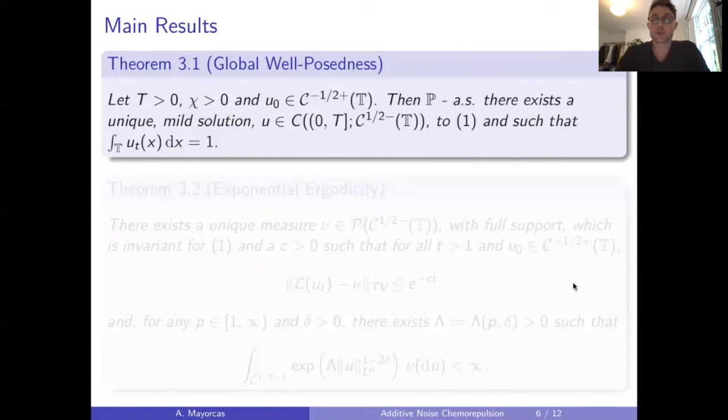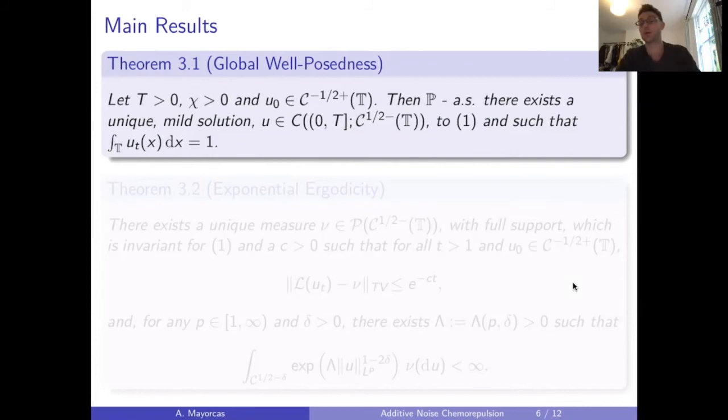So to our main results, we obtain two main results on our SPDE model. The first being global well-posedness, which, as I said, we expected as a consequence of the chemorepulsive nonlinearity that we chose. So we find that for any initial data living in any space more regular than C to the minus 1/2, so these are scales of Hölder-Besov spaces on the torus, which can be defined by Littlewood-Paley blocks or local averages, then we find an almost sure, so a pathwise, solution, a unique mild solution living in any space less regular than C to the 1/2.